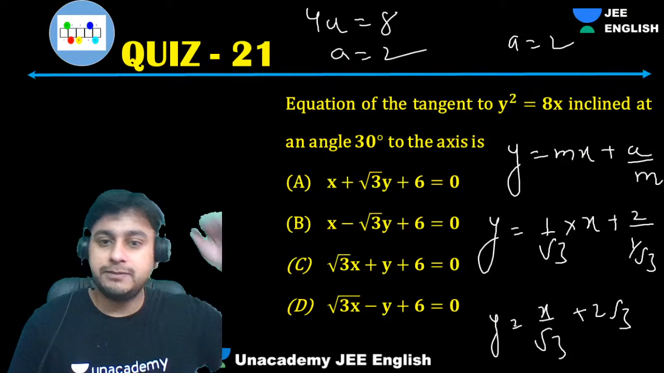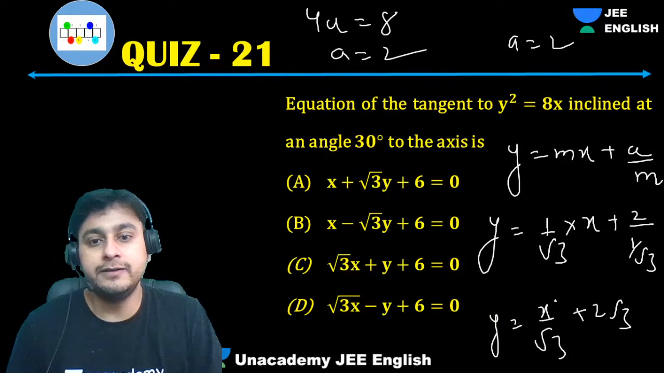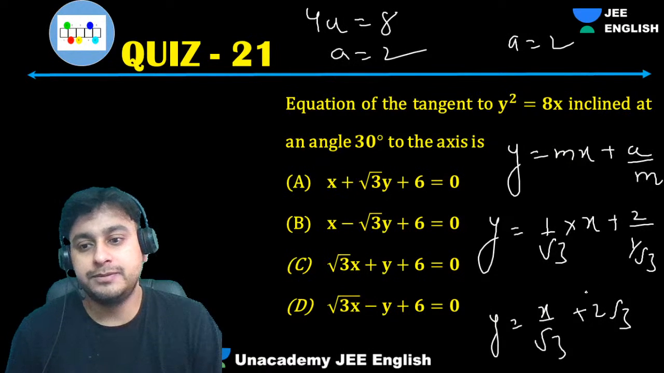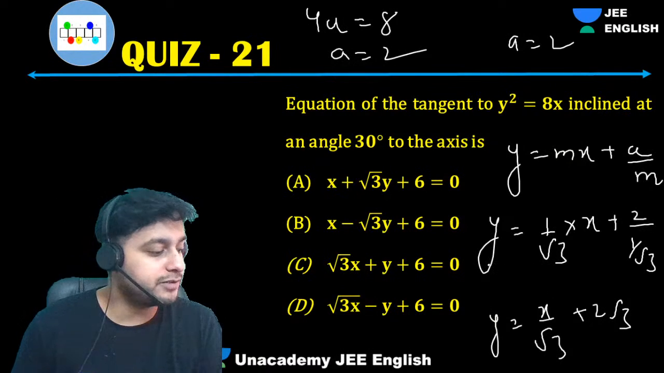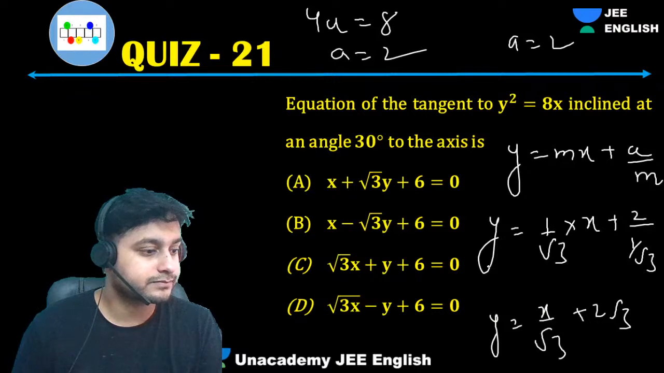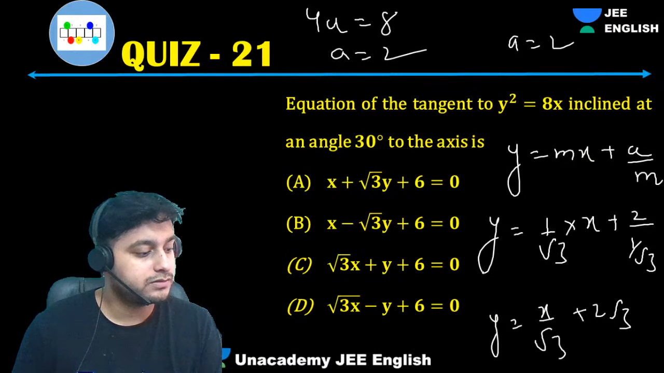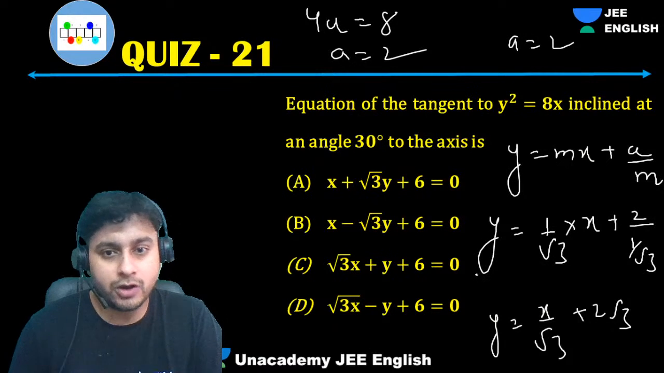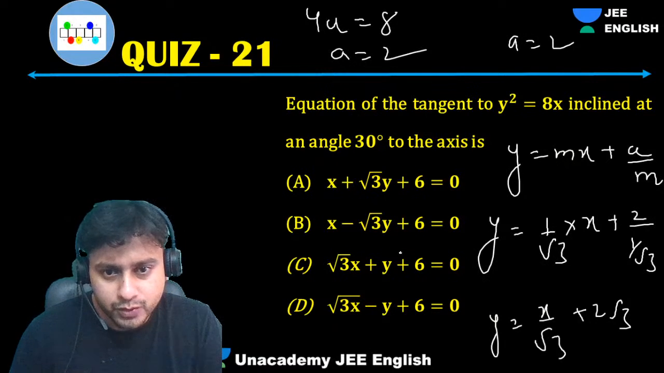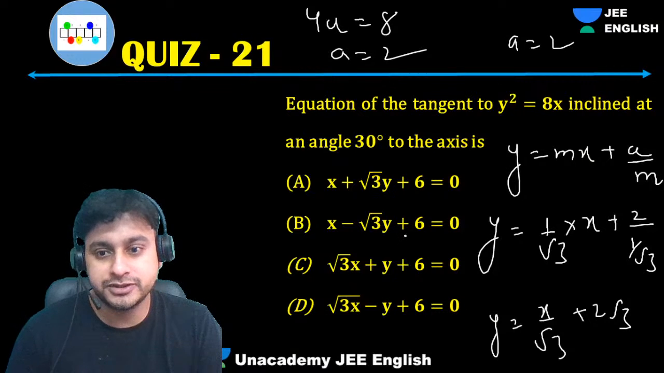So now you will cross multiply. You will get root 3 y, and then this will be 6. Right? I think so. Option B is coming as correct. Very easy question. Option 2 is correct.